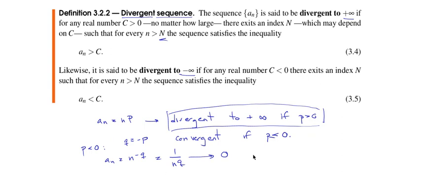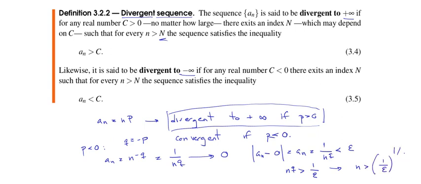How do we prove this? Well, applying the definition again. We have a sub n minus 0, which is the same as a sub n. This is just 1 over n to the q. Is this smaller than epsilon? For any epsilon that we choose, just like before, this means that n to the q has to be greater than 1 over epsilon. Or in other words, n has to be greater than 1 over epsilon to the 1 over q.